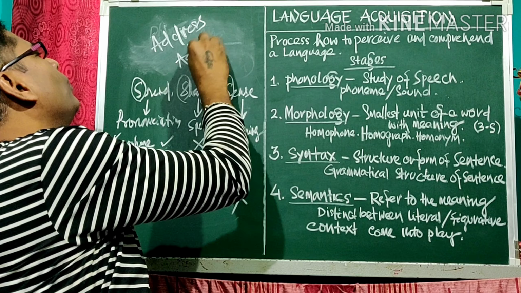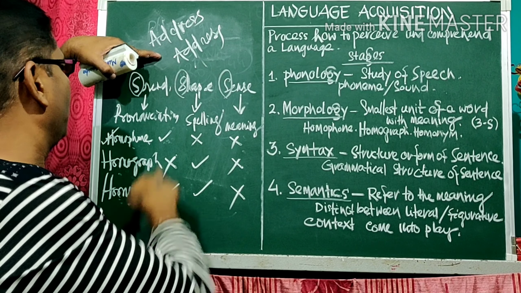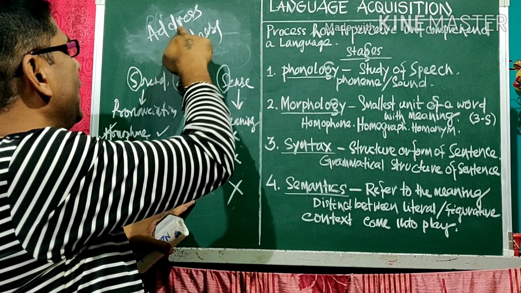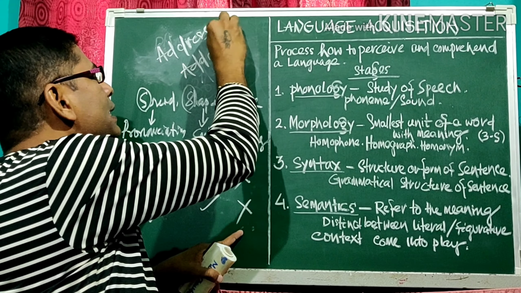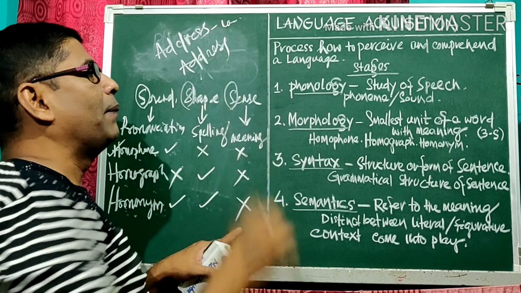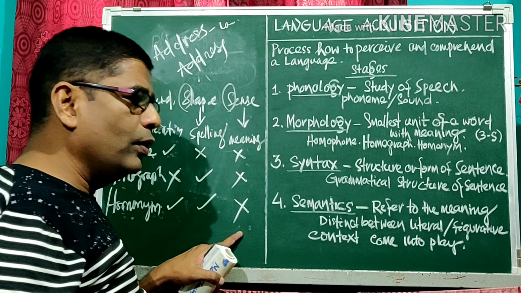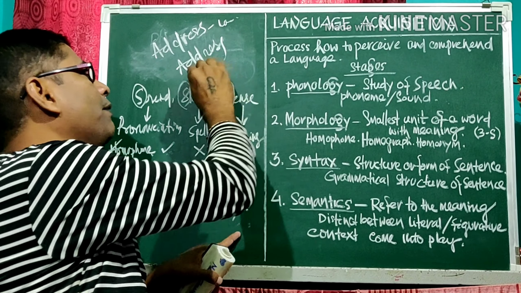I have written two words, address, address. Pronunciation same, spelling same, A-D-D-R-E-S-S, but meaning different. One address is locality. My address is Boriguma, like that. Another address is Narendra Modi will address the public. It has the different meaning.